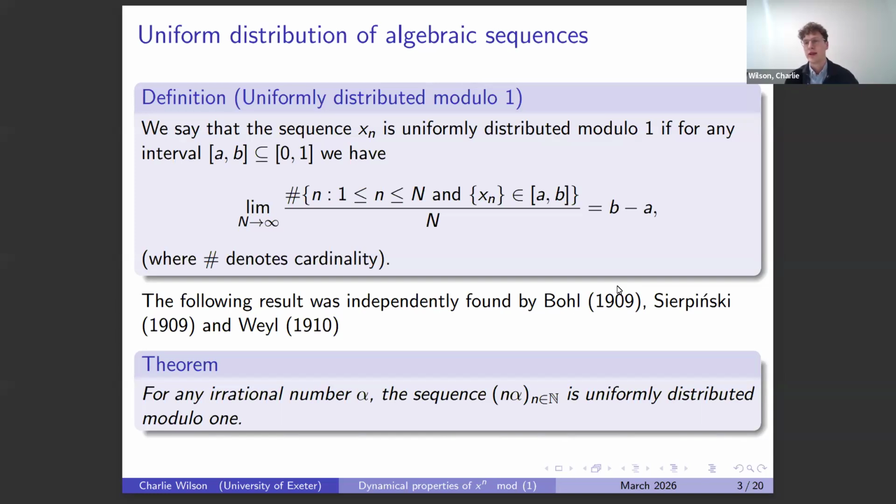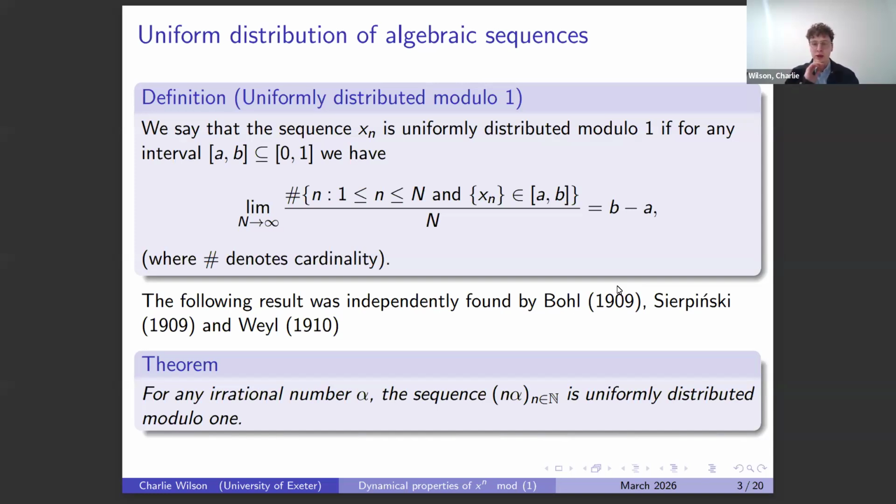Of course, if we consider alpha to be rational, say p over q, this becomes very uninteresting, because it just visits these q many points and avoids everywhere else. It's periodic, a bit boring, and does exactly what you'd expect.